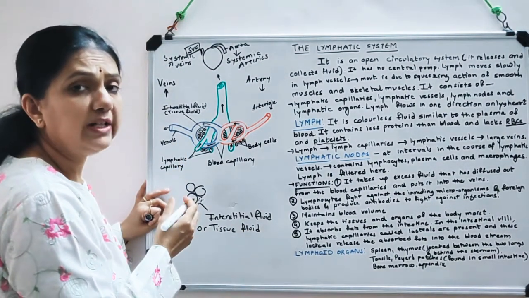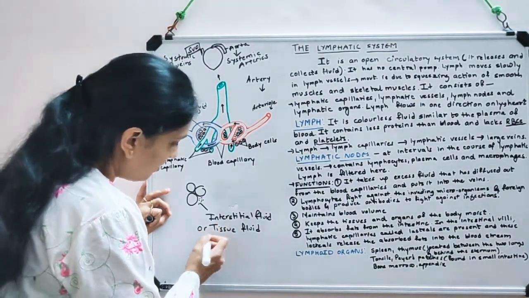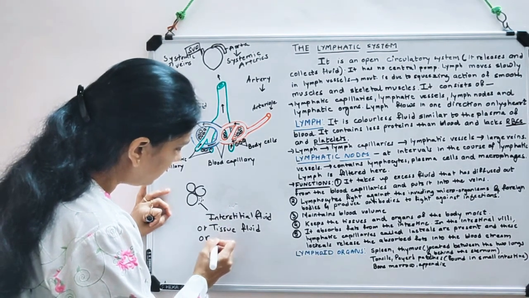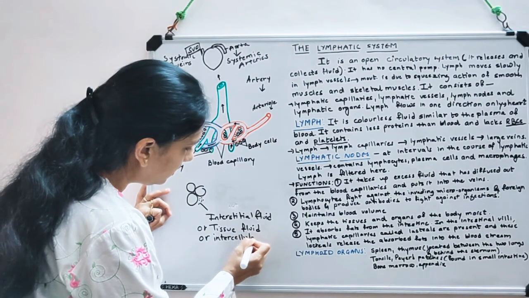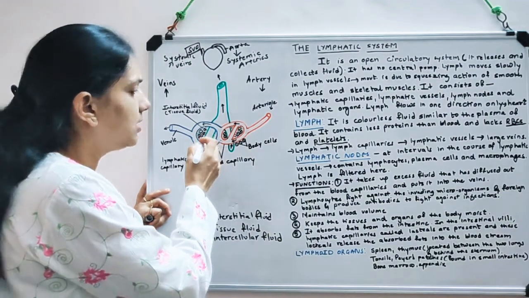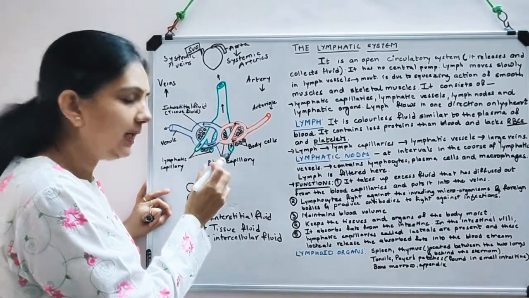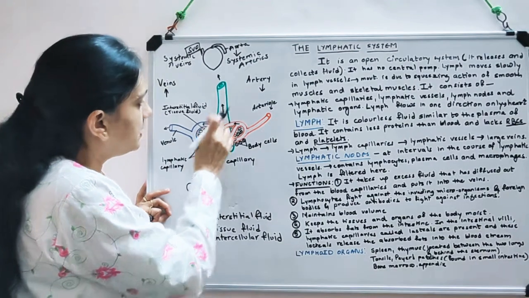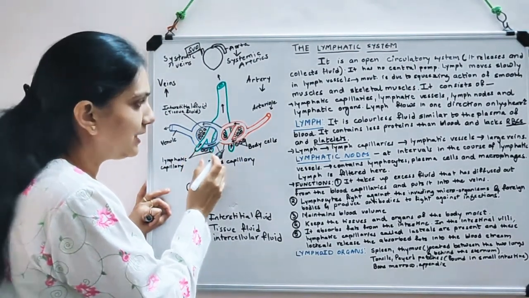Some also call it extracellular fluid as it is outside the cell, but that is in general term. It is better you don't call it that, and you can also call it intercellular fluid. Now, when there is a large accumulation over here due to hydrostatic pressure, this will then start moving into this. The green colored structure over here is the lymphatic capillary.